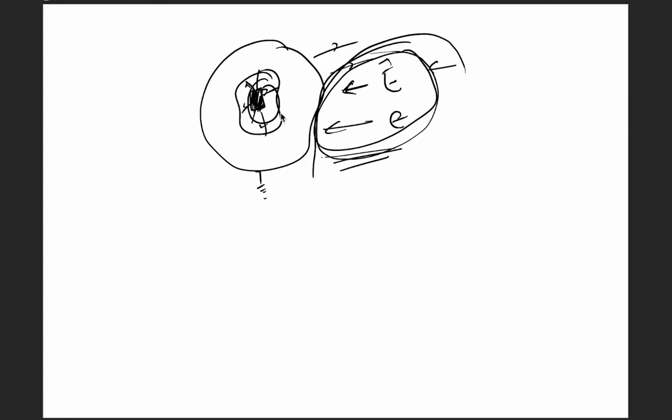This is shielded from the external and this is shielded from the internal charge. So this is how electrostatic shielding works. This is electrostatic shielding.